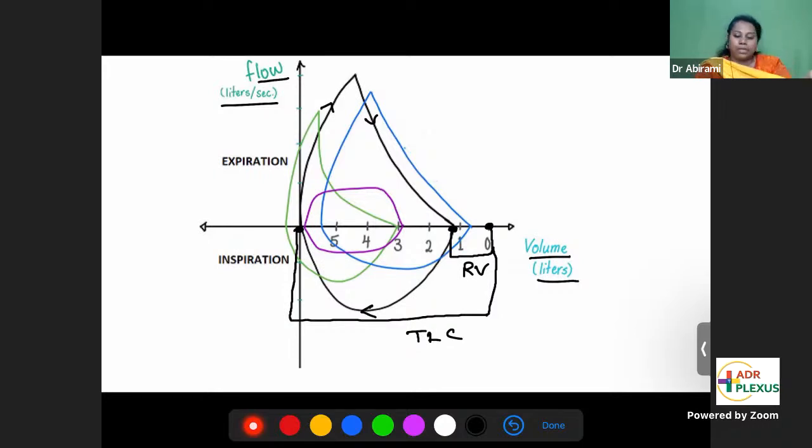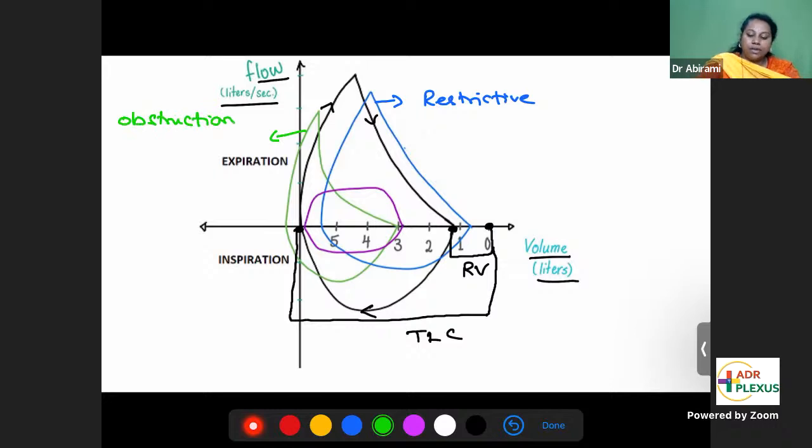That's the normal interpretation. This curve can be shifted to the right side like this blue curve or like the green curve. The blue one denotes restrictive disease, and the green one denotes obstructive disease. So what happens in restriction?